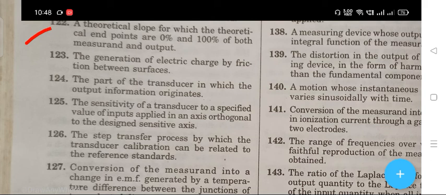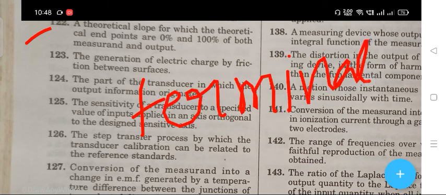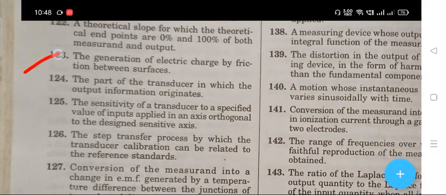The next question, 122: a theoretical slope for which the theoretical end points are 0% and 100% of both measurement and output. The right answer is terminal line.